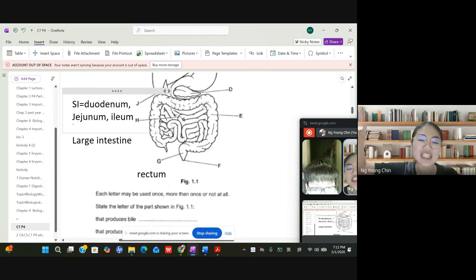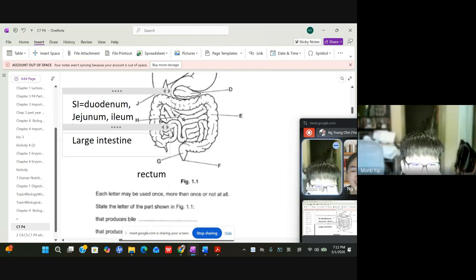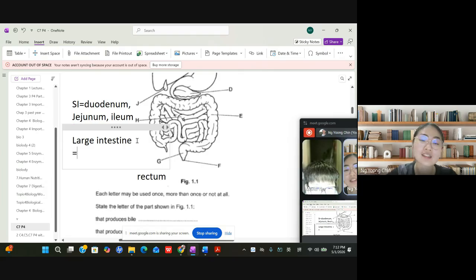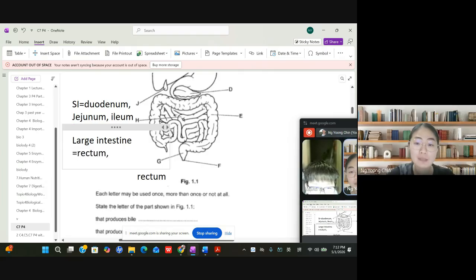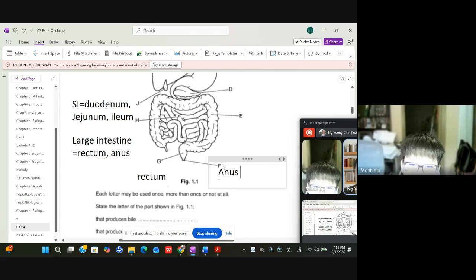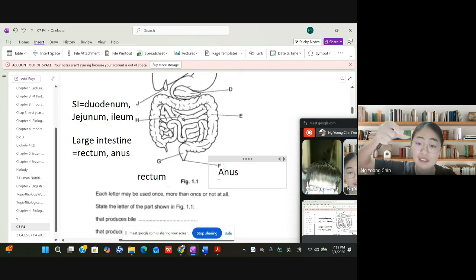And then the large intestine is made of the rectum and the anus. F is the anus, the part where the feces come out.